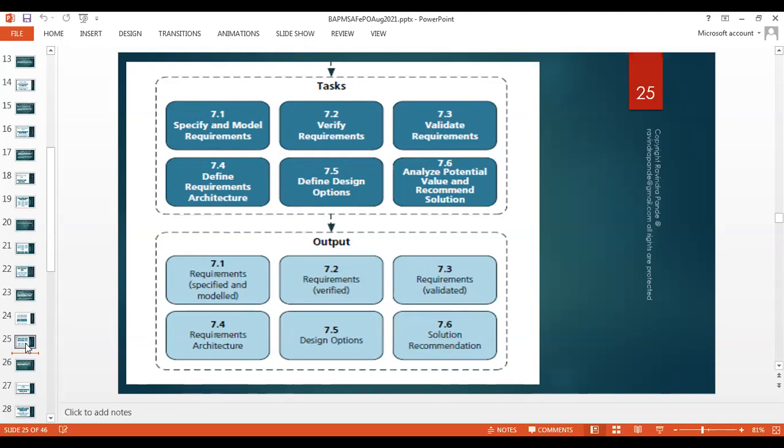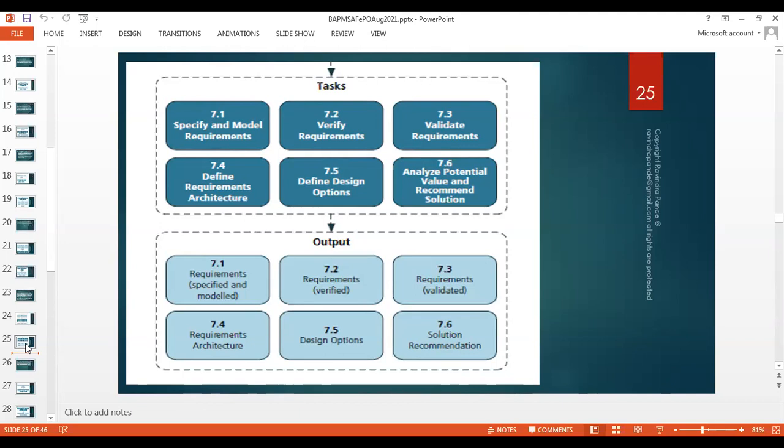Let's try to understand the outputs of this knowledge area. Requirements. Here we are talking about specified, approved, or modeled requirements. These requirement documents are normally included in our system requirement specification. We call it SRS, right? If a client or customer builds this requirement specification, the document is called a business requirement document, BRD, which is handed over to the engagement partner, like State Farm giving a BRD to Infosys.